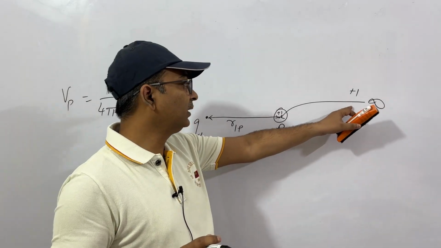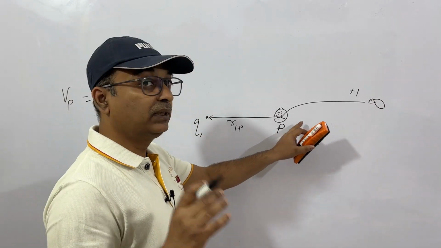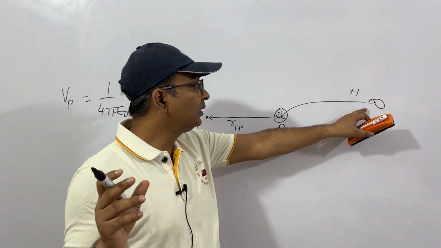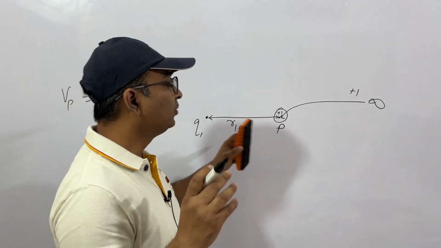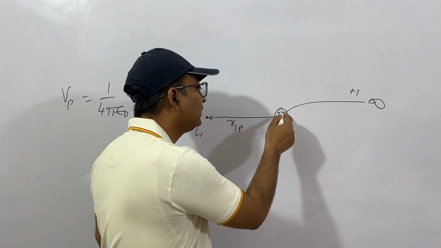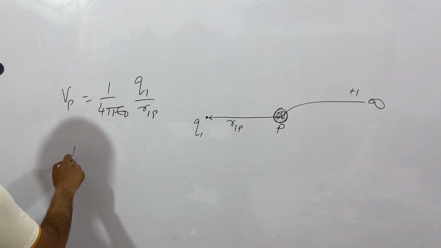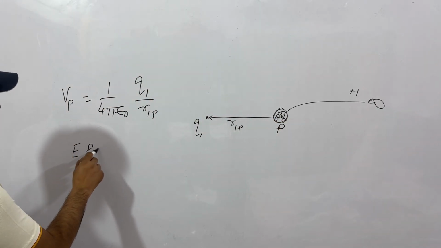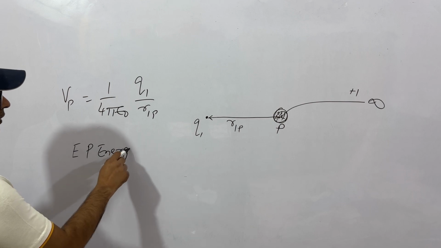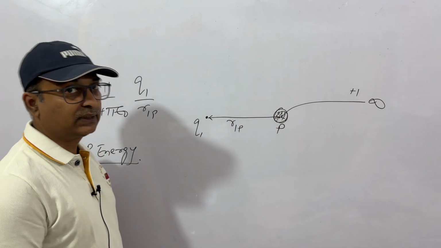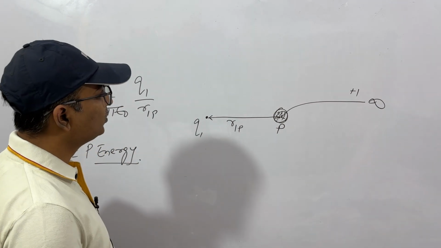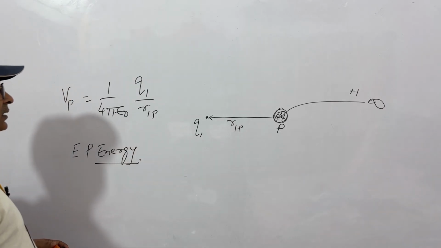The work done in bringing this from here to here, capacity of doing work is energy. So from here to here it comes. Where will this energy go? This energy is stored at this point, which is called potential energy, electric potential energy. So you get what is potential energy. You must have studied in gravitation also, potential energy and kinetic energy.